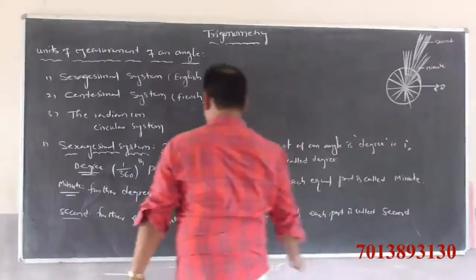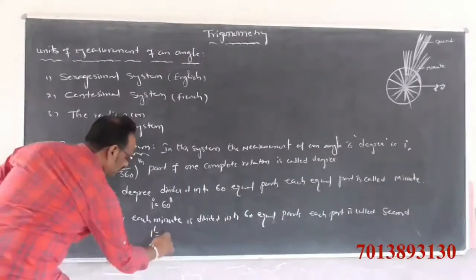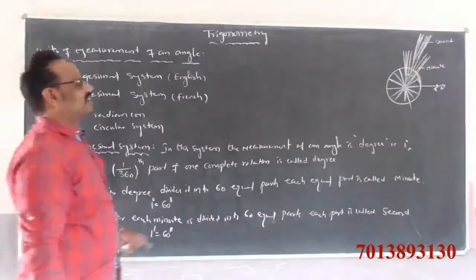Second. That means 1 minute is equal to 60 seconds.